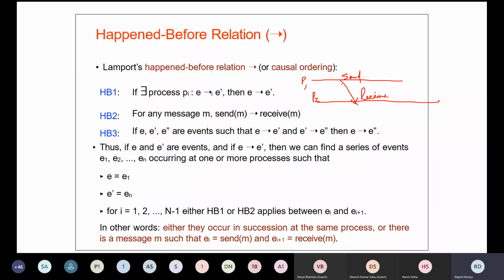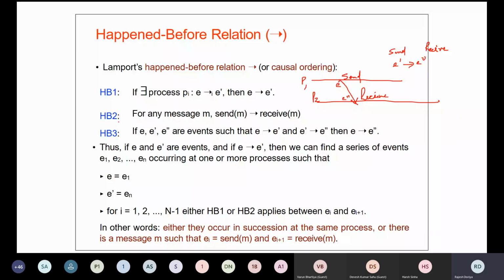So if this is, let's say, event E dash, and this is your event E double dash, then you can say that E dash will happen before E double dash. Why? Because E dash is a send event and E double dash is a receive event. So this is what is there in your HB2.